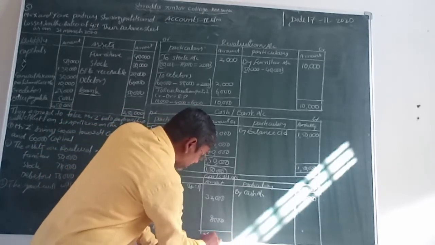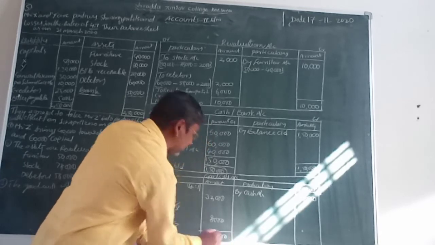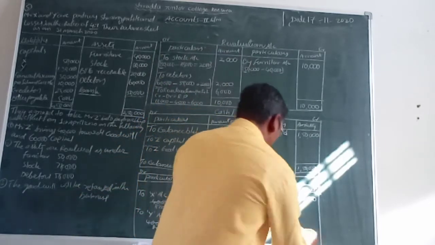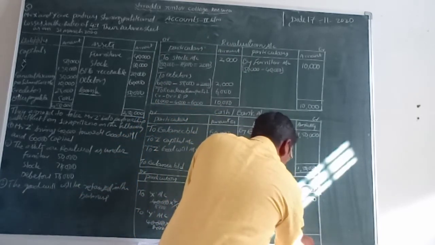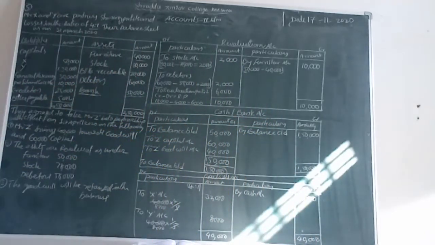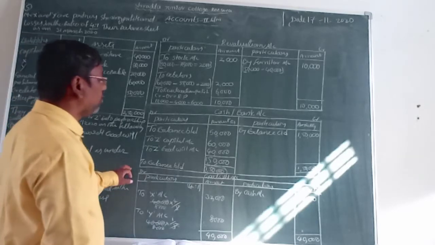What is the total amount of goodwill? 32 plus 8 is 40,000 rupees. Now we go to the next one, here is the answer: 40,000 rupees. This is the goodwill account. Z brings 40,000 rupees goodwill, and that goodwill is distributed to the old partners.